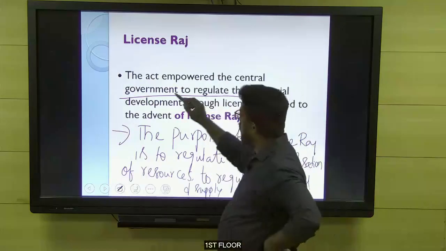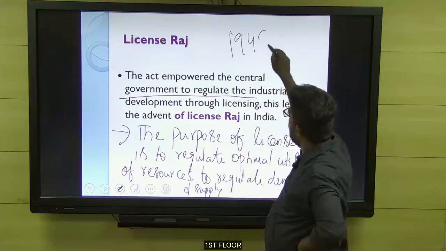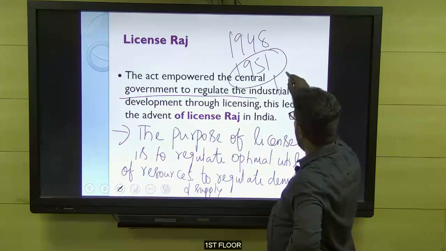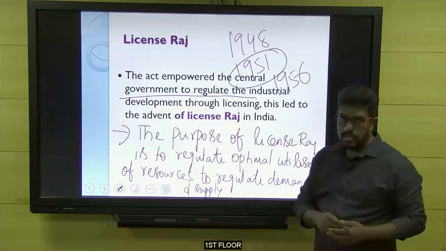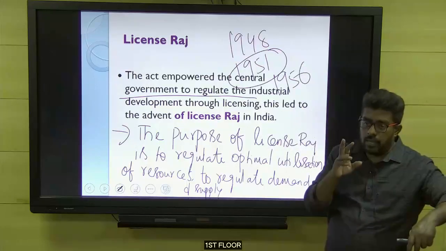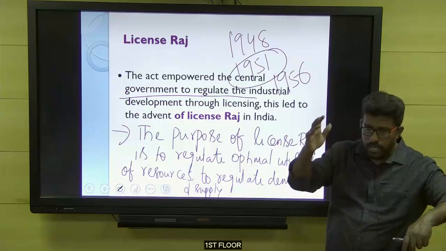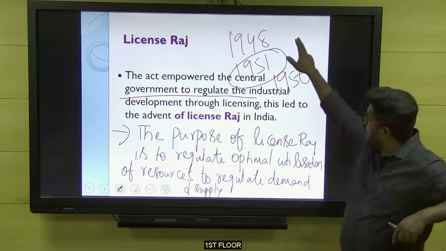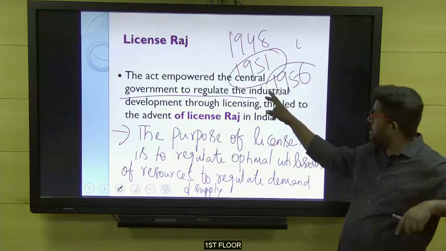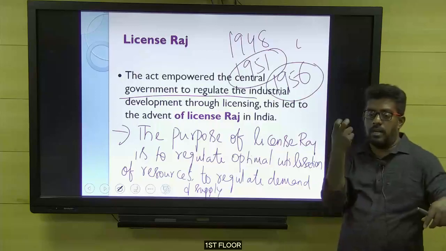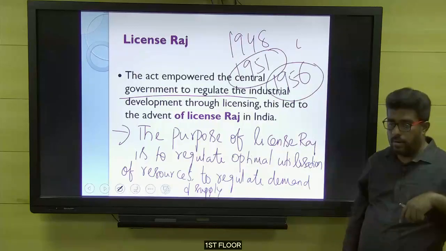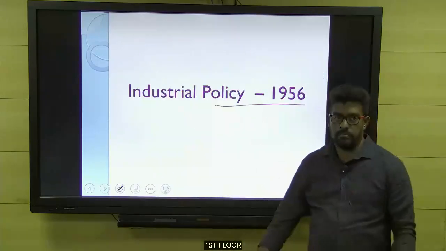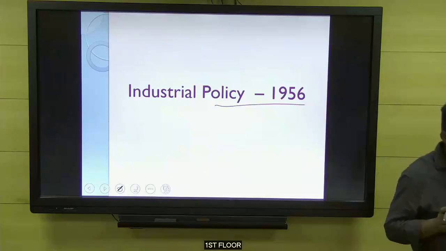Till now we learned about 1948, then the introduction of this act in our economy. Now we are going to learn about a very important industrial policy of India, because we divide our economic history into before 1991 and after 1991. Before 1991 there were different policies, 48, 56, 61, but this policy is considered by people as the major industrial policy of India during the pre-liberal era, before 1991. Now we're going to learn about the industrial policy of 1956.